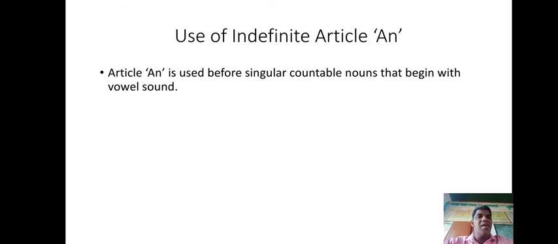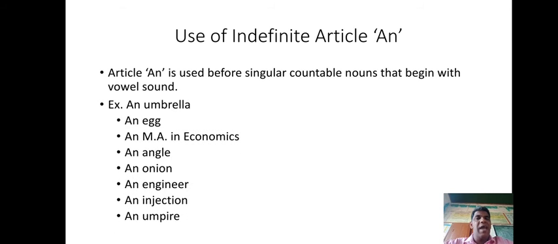Then use of indefinite article an. Article an is also used before singular countable nouns, but this article an is used before a vowel sound. For example, an umbrella. In this example, umbrella is a singular countable noun and it begins with the sound uh. The letter is U but the sound is a vowel, that is why it is an umbrella. An egg, here also the letter is E but the sound is a vowel, that is why it is an egg.